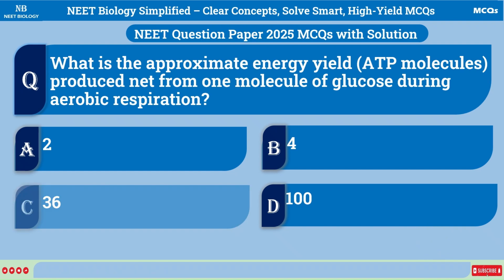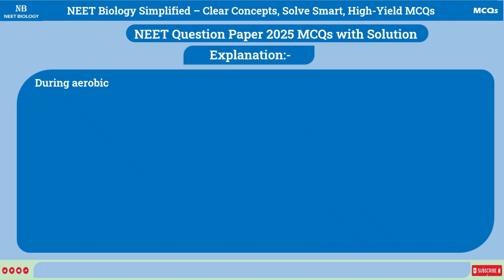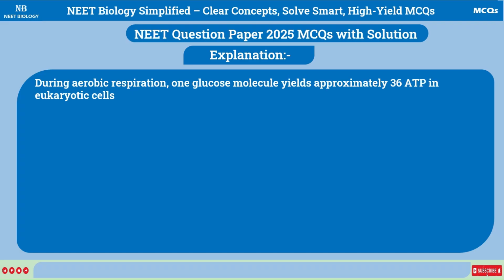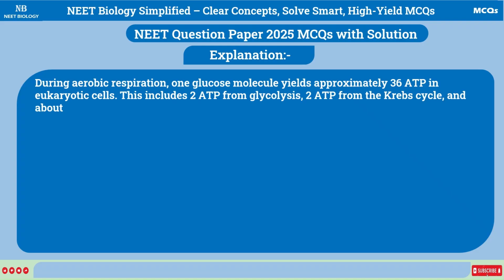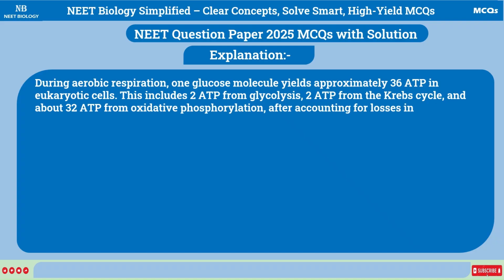Correct answer is C. 36. Explanation: during aerobic respiration, one glucose molecule yields approximately 36 ATP in eukaryotic cells. This includes 2 ATP from glycolysis, 2 ATP from the Krebs cycle, and about 32 ATP from oxidative phosphorylation, after accounting for losses in transporting NADH into mitochondria.